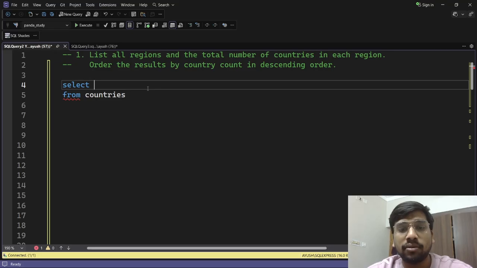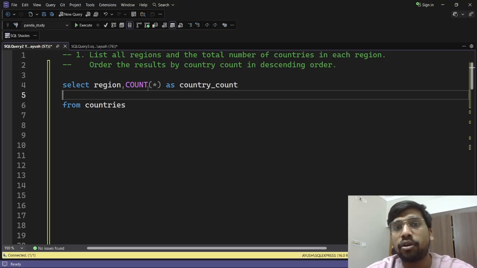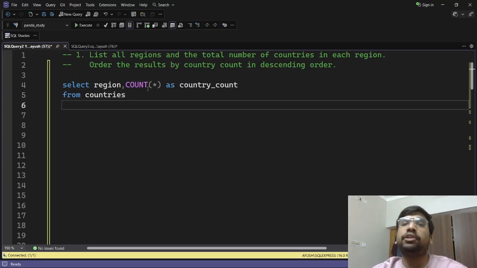Now we want a region and total number of countries. We can do this by finding out the count. We will do count star as country count. Now using count star is important because in count star we also include the null values. You can also write count 1. With that also you will get your correct count.